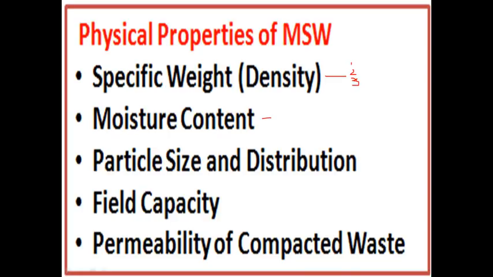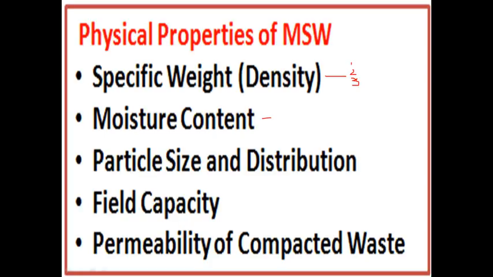Next one, moisture content. Very important point in the physical properties of municipal solid waste. So what do you mean by moisture content? It is the mass of moisture per unit mass of wet or dry material. Very important definition.